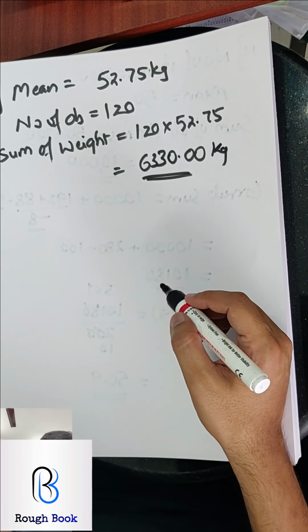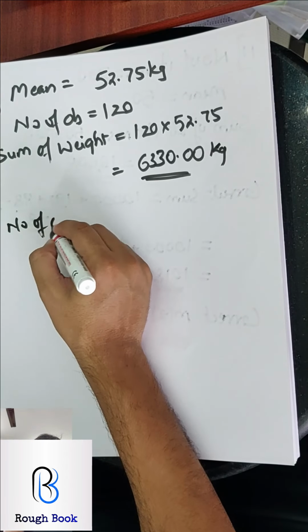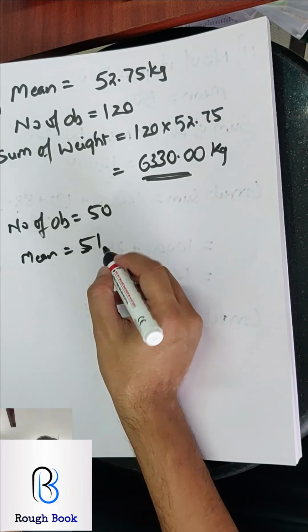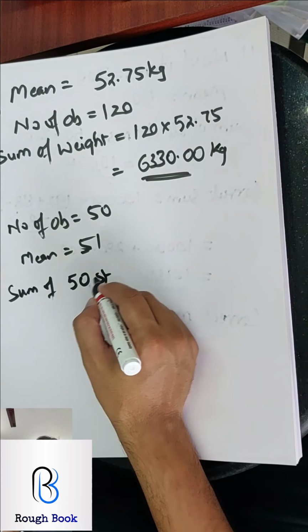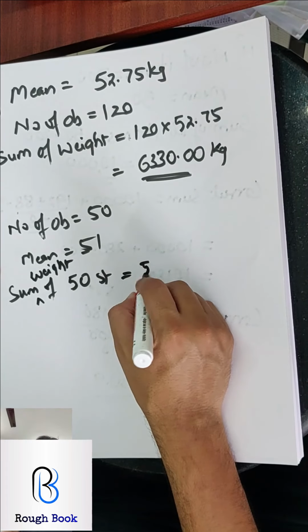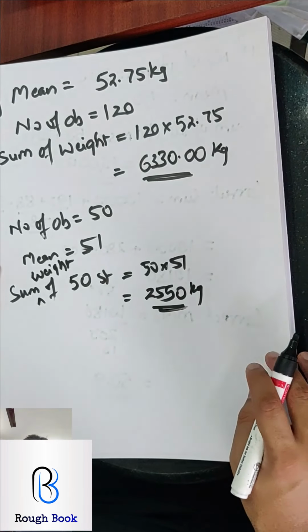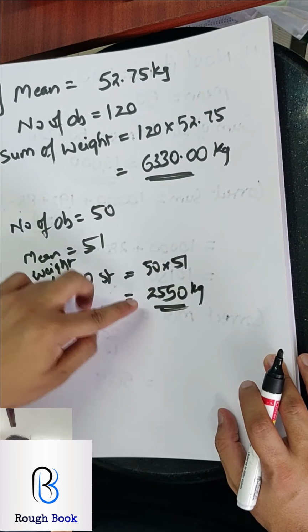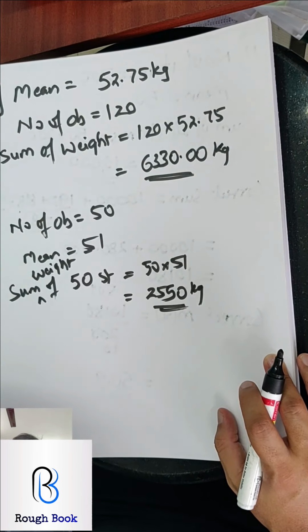Now let's read the question further. If the mean weight of 50 of them is 51, so now the number of observations is 50 students and their mean is 51. So if I multiply, I'll get the sum of the weight of 50 students, correct? So what will that be? 50 into 51, these many kg. That was the total weight of 120 students. This is only the weight of 50 students. If I subtract, what will I get? I will get the weight of the remaining students, which are 70.